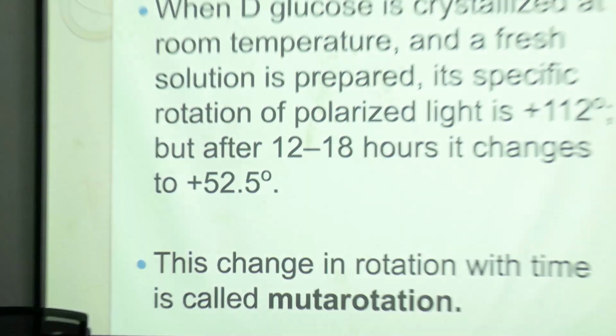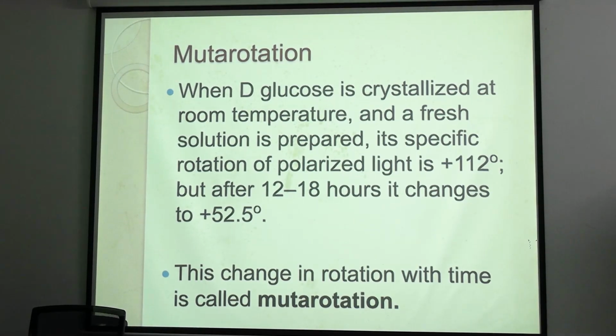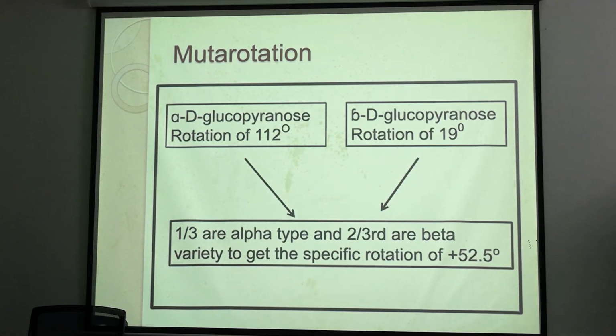But as time changes, after 12 to 18 hours, the optical rotation will come to plus 52.5 degree, and this change in rotation with time, this property is known as mutarotation. So why does this happen? Alpha D glucopyranose shows a rotation of 112 degree, and beta D glucopyranose shows a rotation of 19 degree only. Now at the equilibrium, we will get 1/3 of alpha type and 2/3 of beta type.